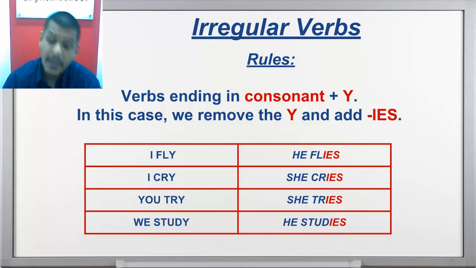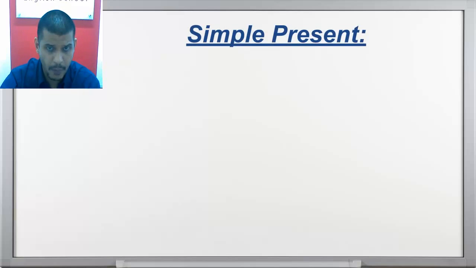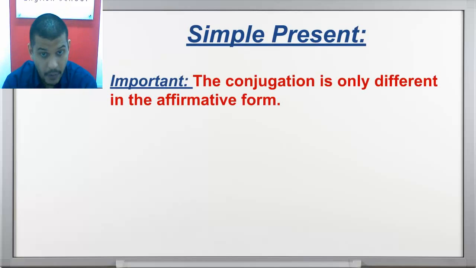Now, my friends, I need you to pay special attention to something very important about the simple present. This conjugation, I play, he plays, I study, she studies, is only different in the affirmative form. I only use this different conjugation for he, she, it when I am forming a sentence in the affirmative form.